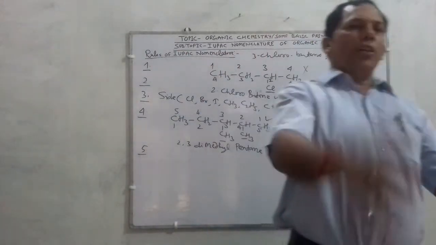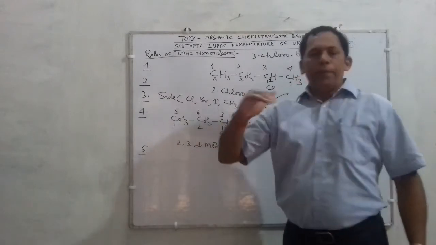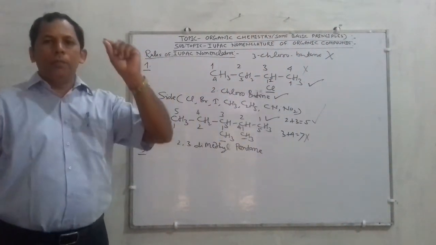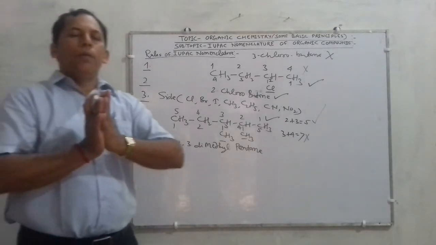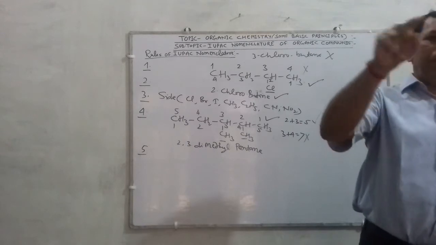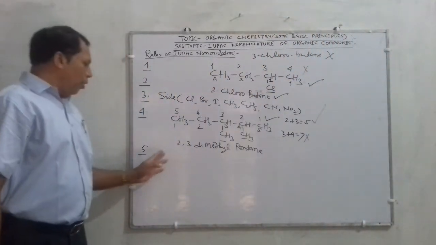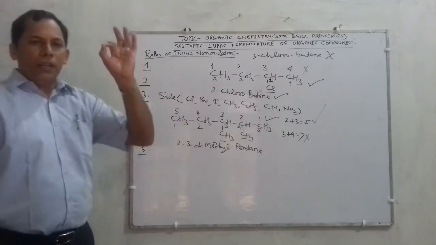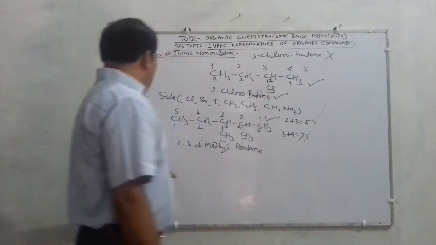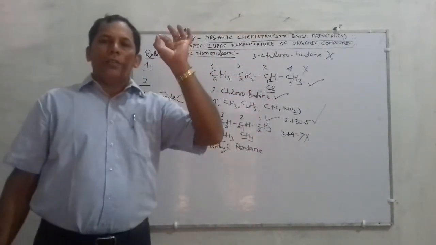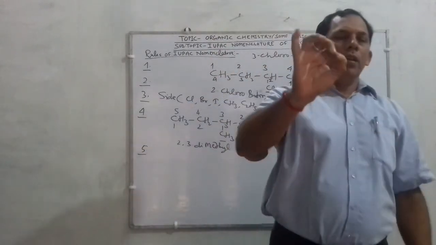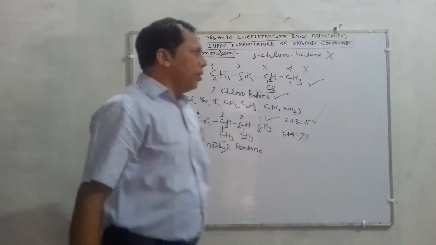Next rule: if in the structure of an organic compound two dissimilar substituents are present at the same distance from both the ends of the organic compound, then in that case the numbering of carbon atoms is taken alphabetically. It means we have to follow ABCD.